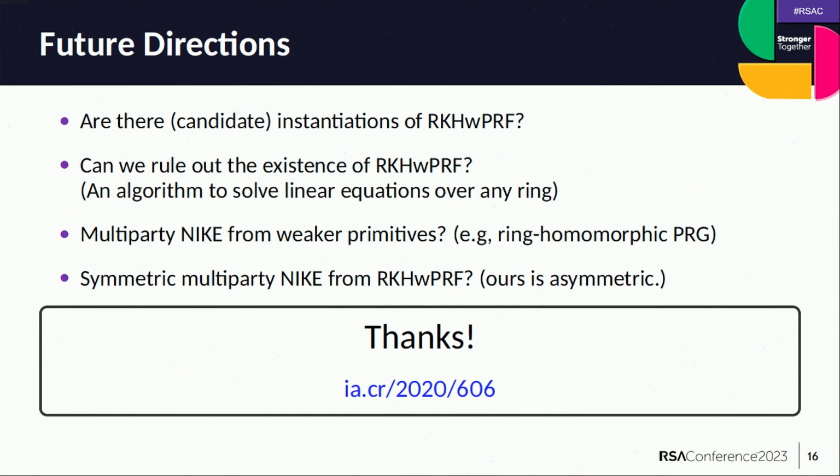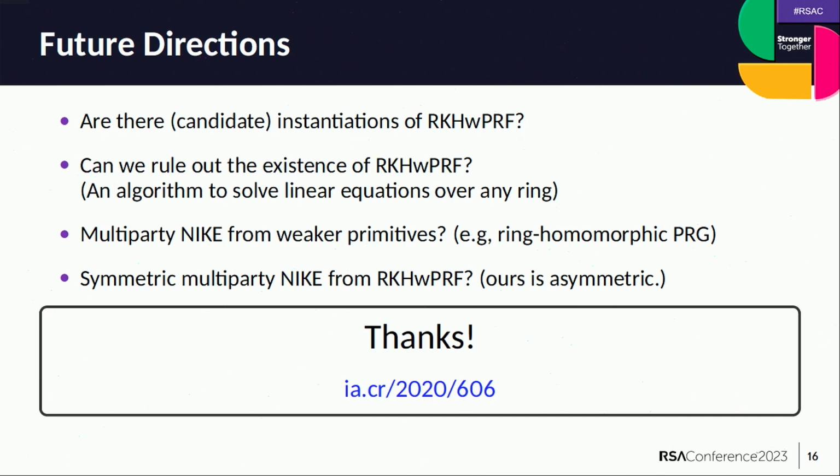What is the relationship between multilinear maps and this PRF? Do you know if there are any implications? Good question. So you can define a bounded version of this primitive where there is a bound on the number of multiplications that you do.